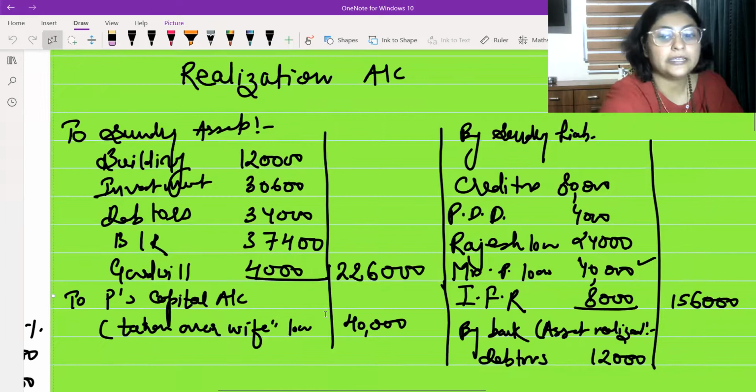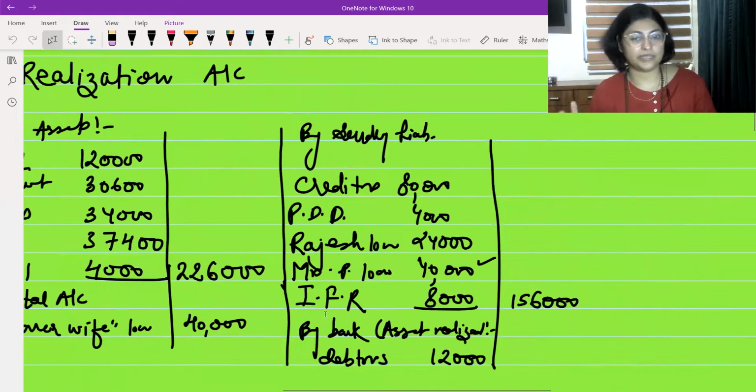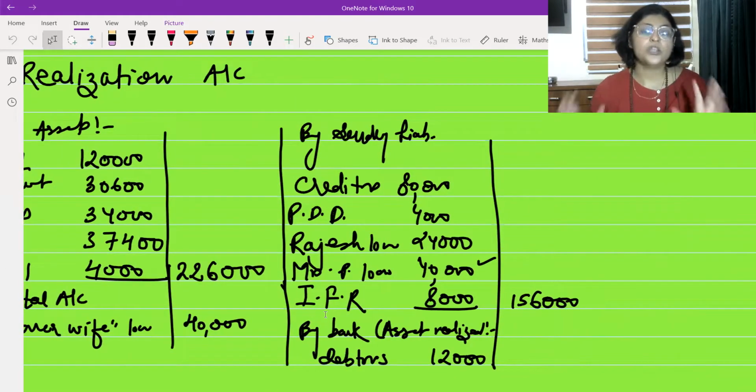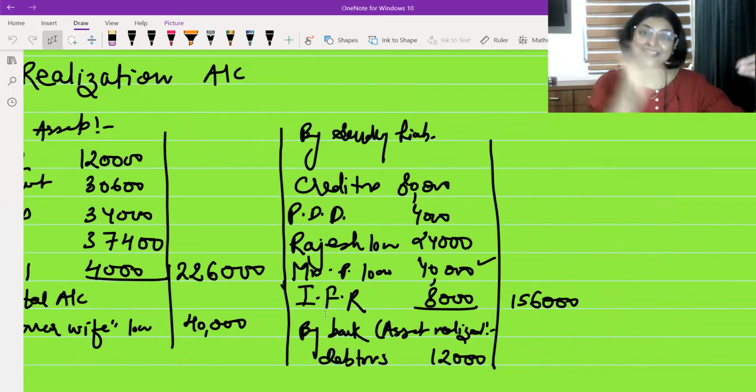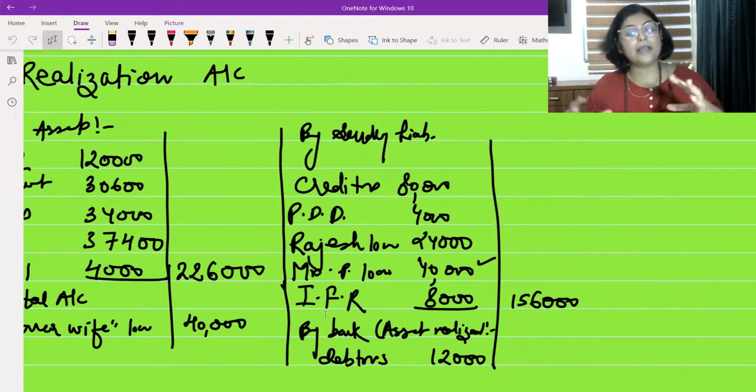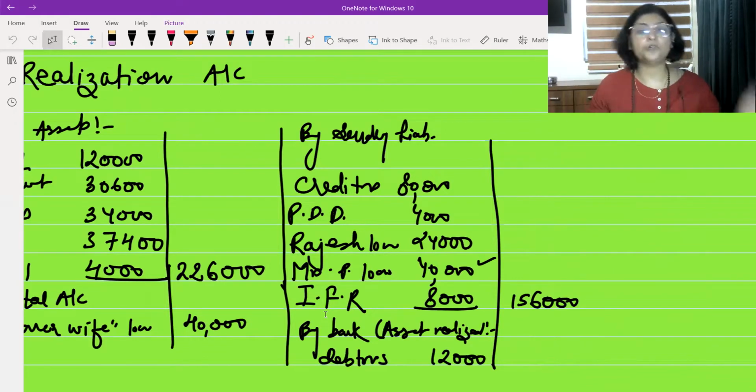And all the liabilities on the credit side of realization account, all the assets are closed. So all the liabilities and all the assets are closed basically. So what is happening? If I am paying one liability with one asset, what is happening? I am transferring one closed account to another closed account.